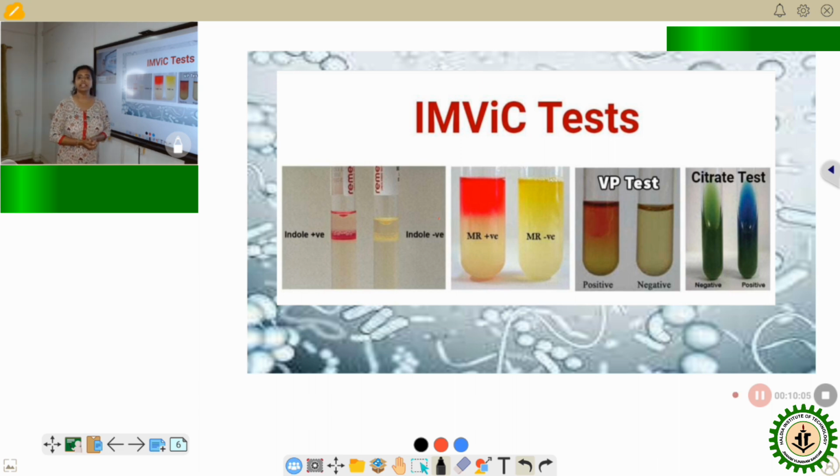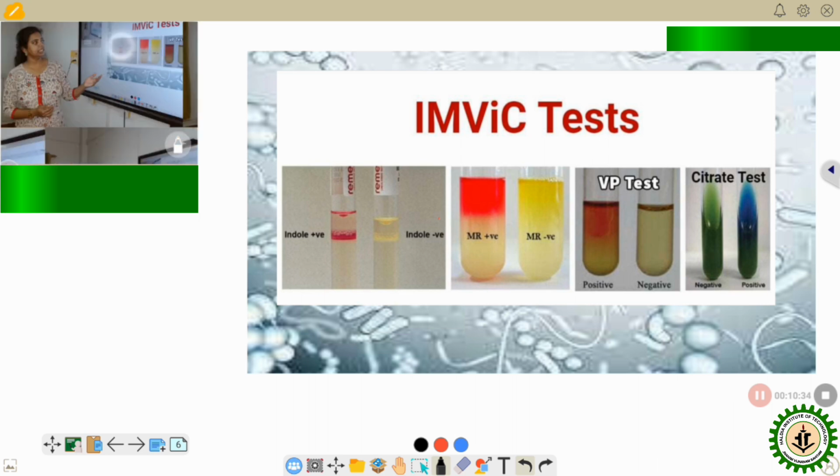Next, the third test, called the Voges-Proskauer test, uses the same MRVP broth, only with a different testing component. When a certain group of coliform is present, an intermediate, acetyl methyl carbinol, is formed in the broth after incubation. We will detect that acetyl methyl carbinol in this broth.